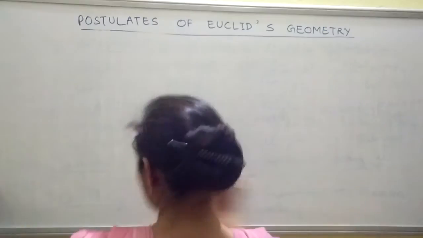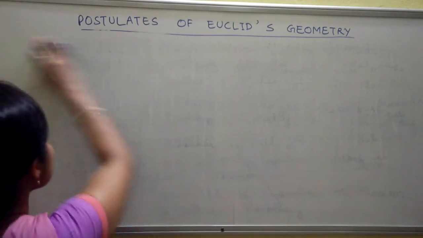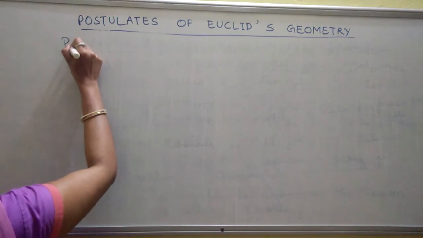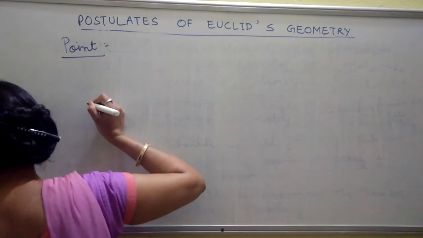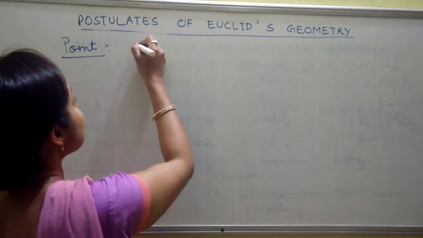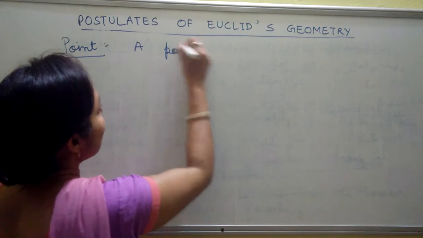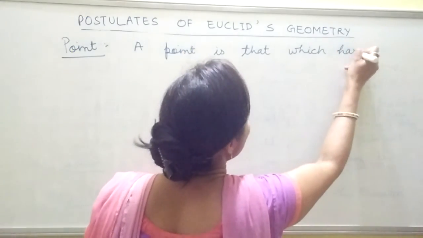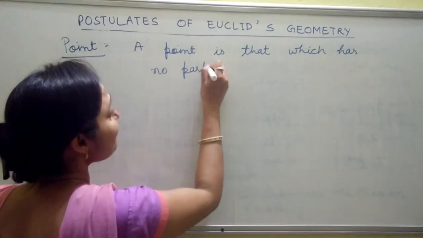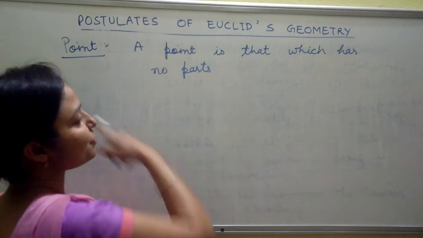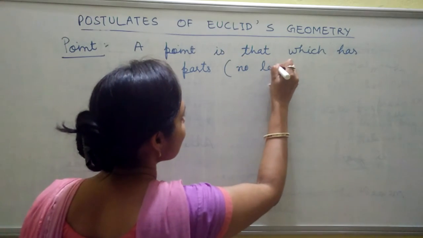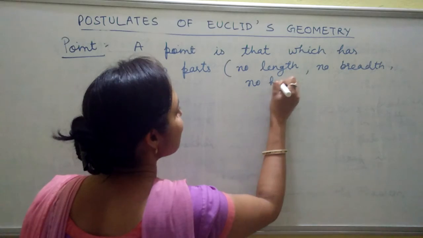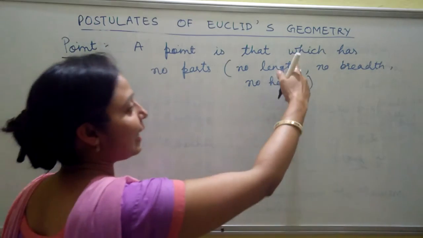There are different definitions, but in simple language: a point is that which has no part, meaning no length, no breadth and no height.